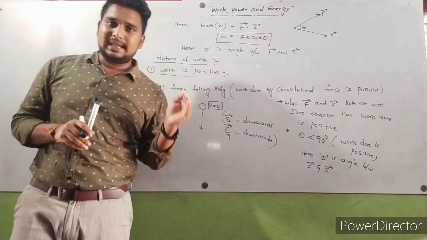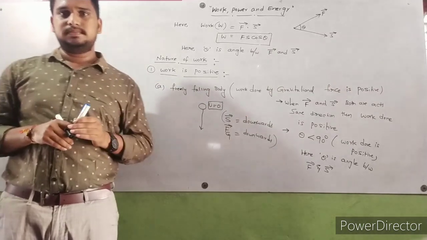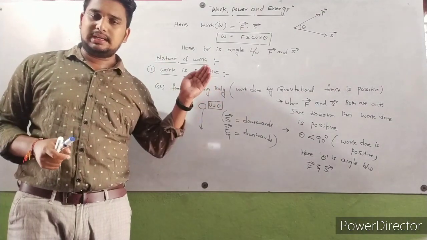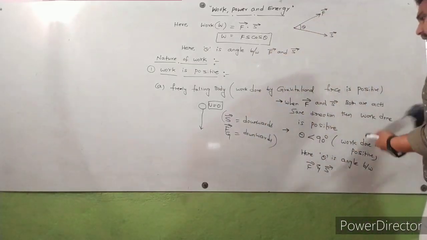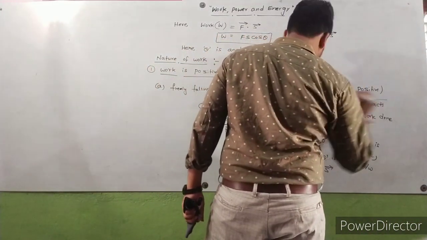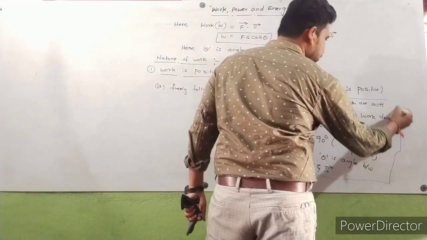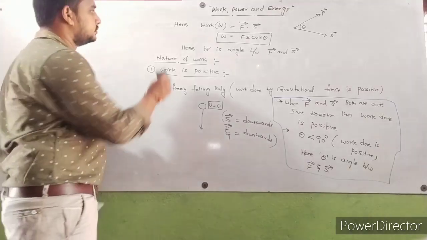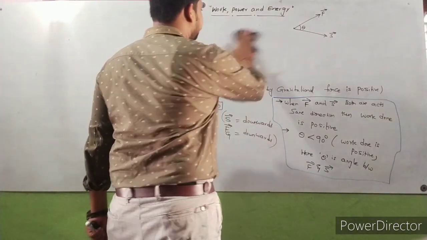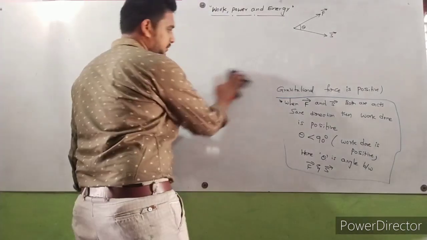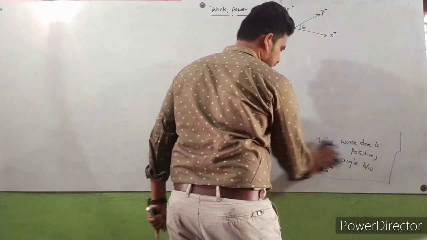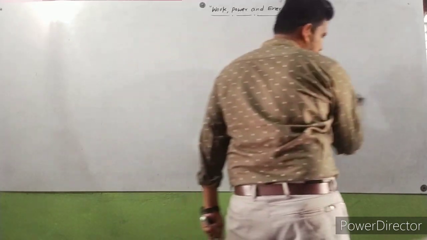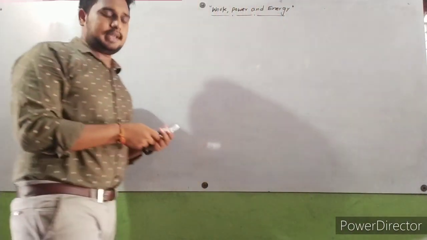From these 2 points we conclude that in these two situations, work done is positive. Next, at what cases work done is negative, we'll discuss now. Example 2.